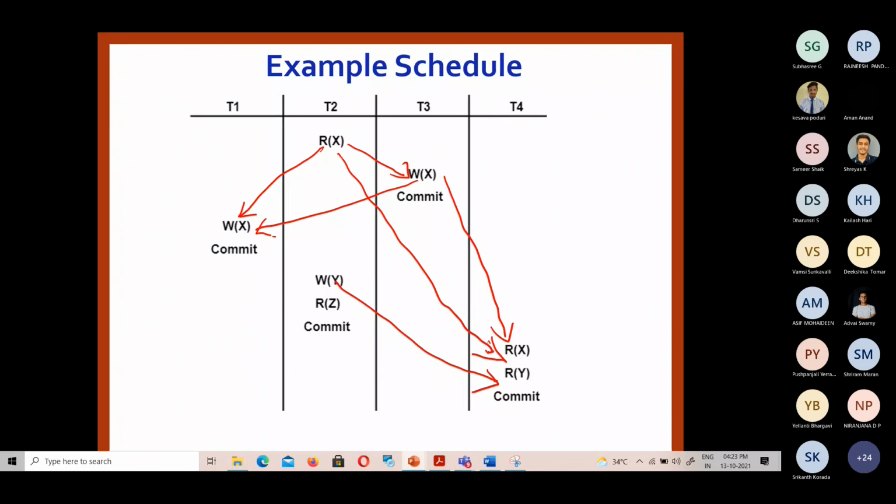Only this much, or are there any more conflicts? Totally 5. So this one is there, right? W of X and R of X. So totally 6 dependencies are there.